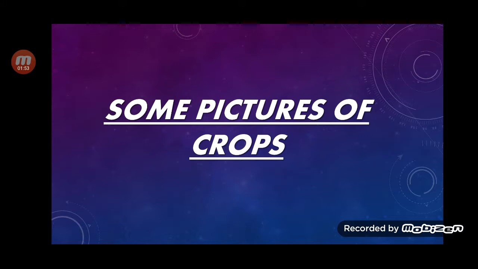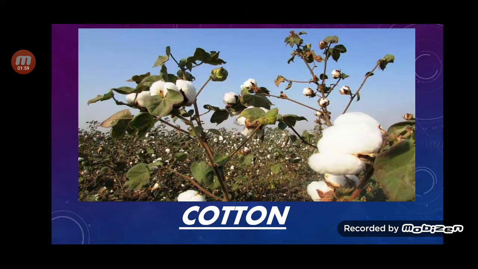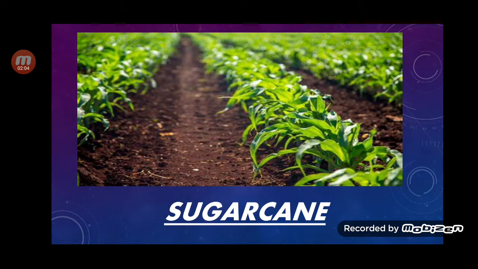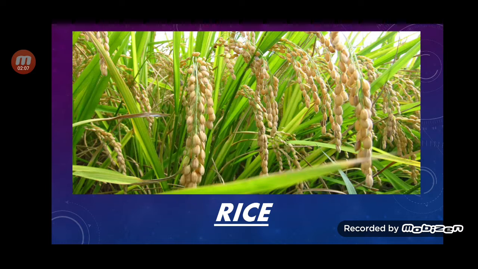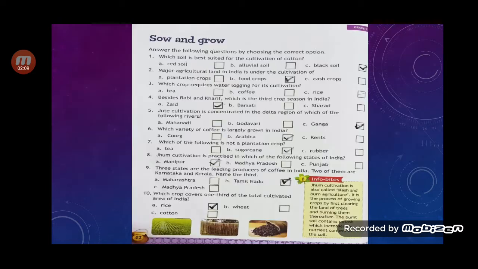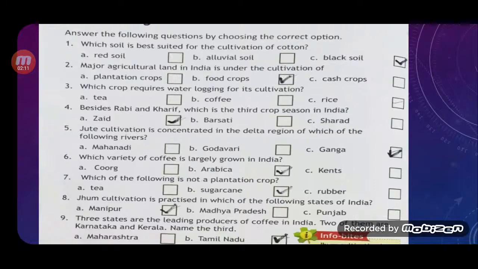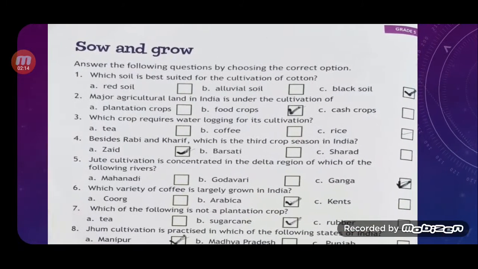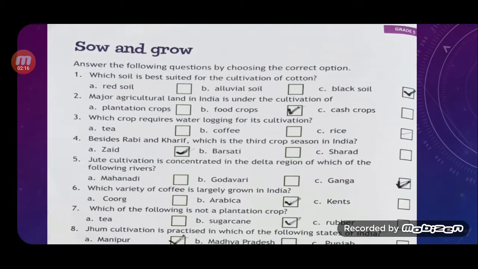Here are some pictures of crops. On your screen you can see the picture of cotton, sugarcane, rice. Now come to the chapter. As the chapter is about sow and grow, children, in this chapter you have been given three options and you have to tick the correct option. Answer the following question by choosing the correct option.